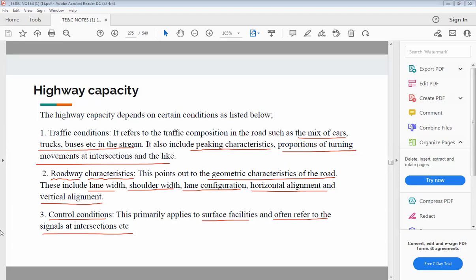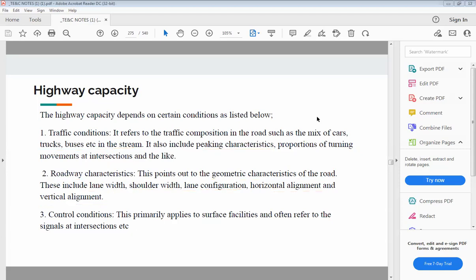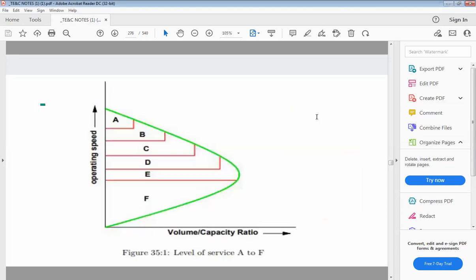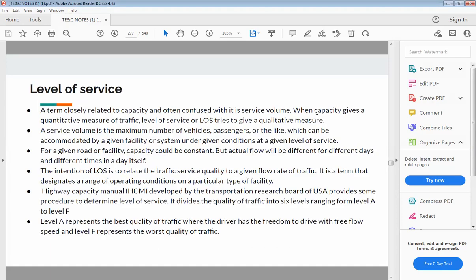Now let us go to the next point. The next point is the level of service, which is commonly known as LOS. There are basically two terms. One is capacity and the second one is the service volume.